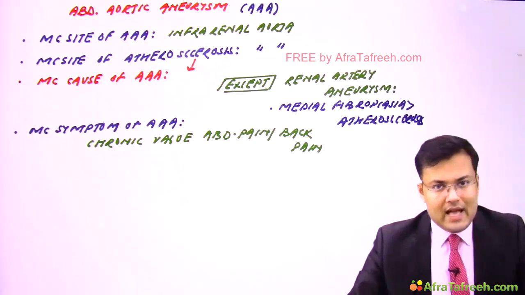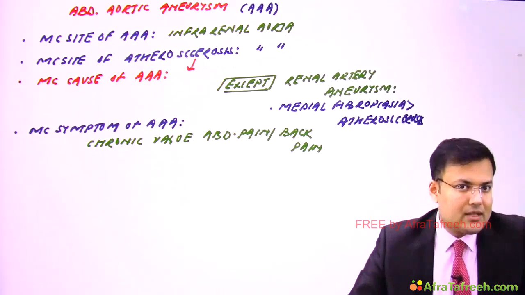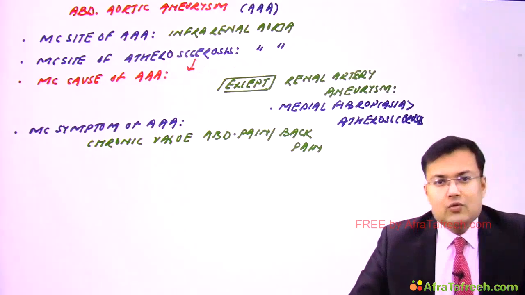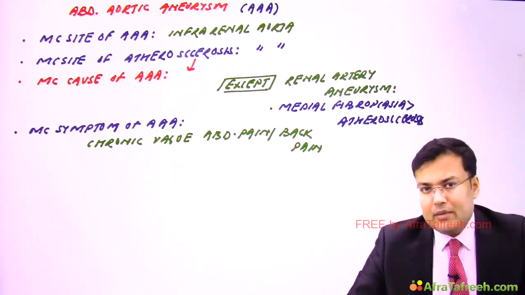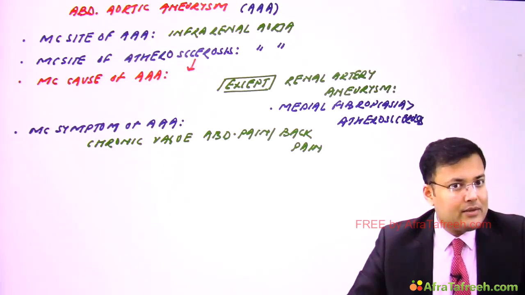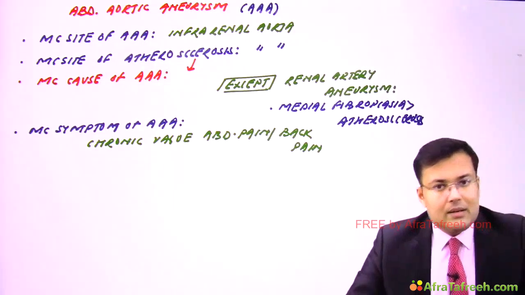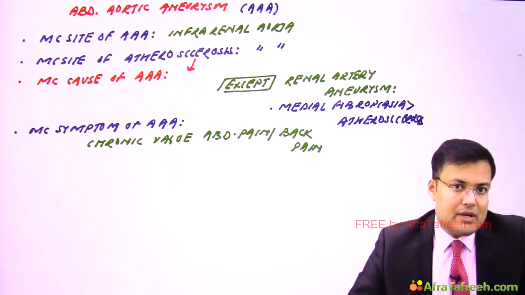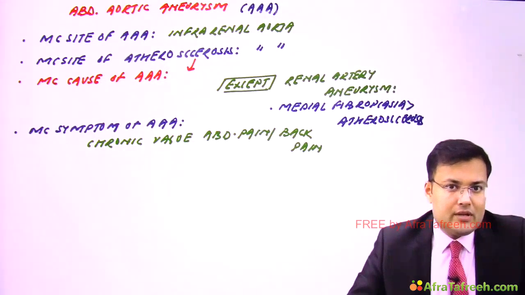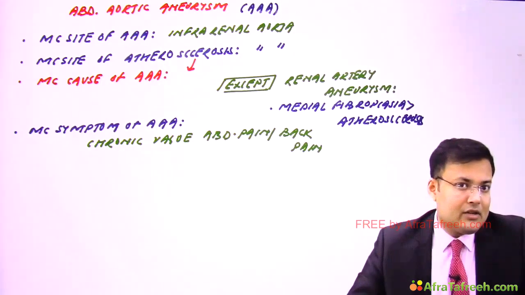Okay. Another very important point, this was asked many times in AIIMS. What's the most common and lethal complication of abdominal aortic aneurysm? It's the rupture. And we discussed that rupture depends on one single most important parameter which determines the risk of rupture, and it's the width or diameter.